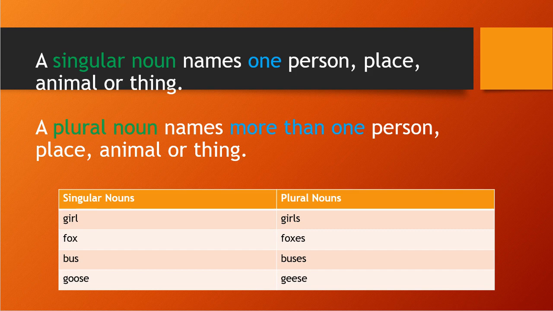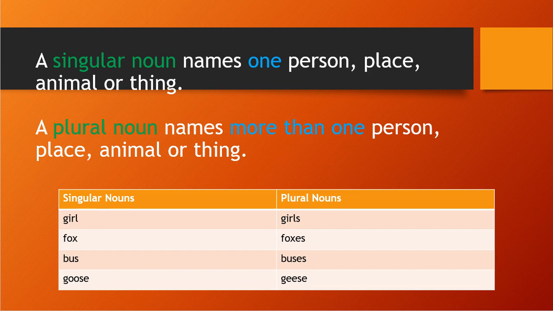If I am talking about one student or one girl in our class, so many girls are there, or boys are there, suppose. So we will consider that I am talking about one girl or one boy. So I will say girl or boy, right? But if I am talking about all girls or all boys, I will use girls, and I will use a plural noun there, girls and boys, right?